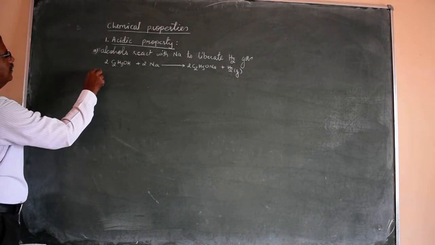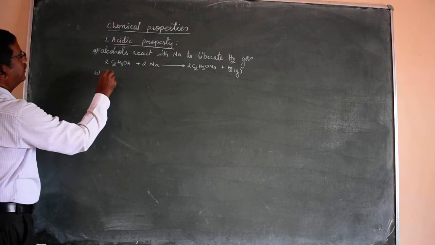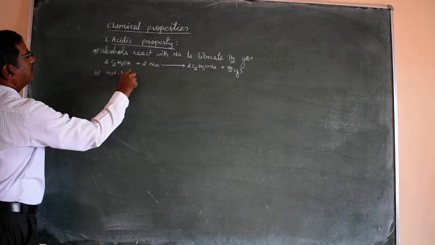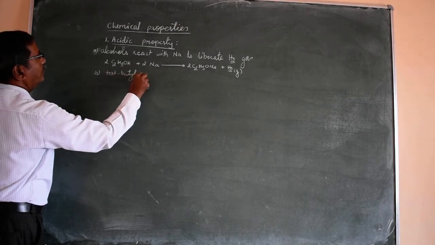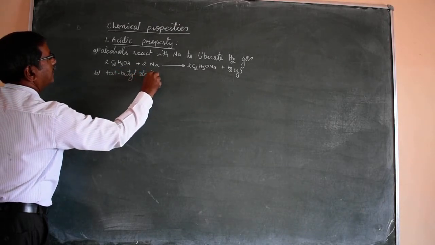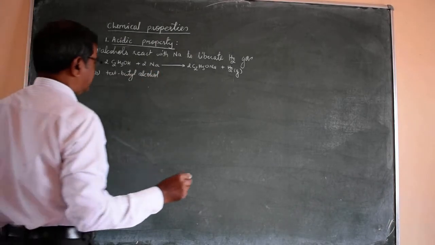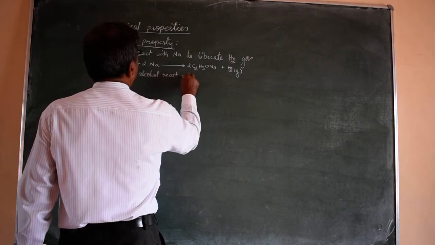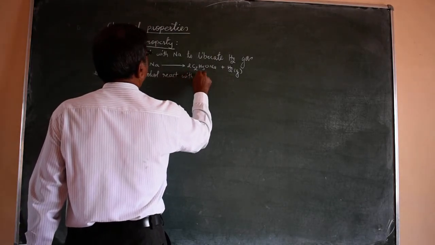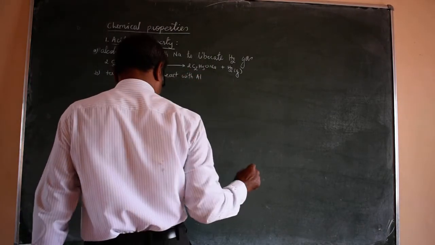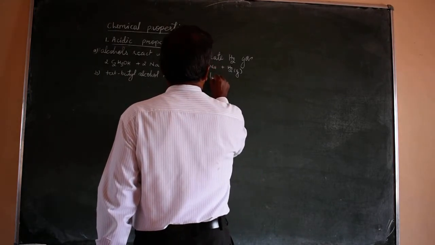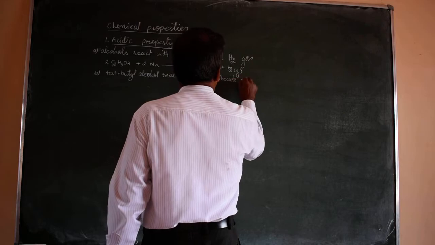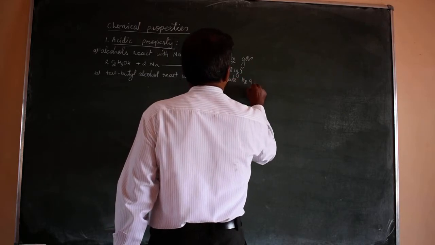Similarly, another example is tertiary butyl alcohol. Tertiary butyl alcohol reacts with aluminium to liberate H2 gas.